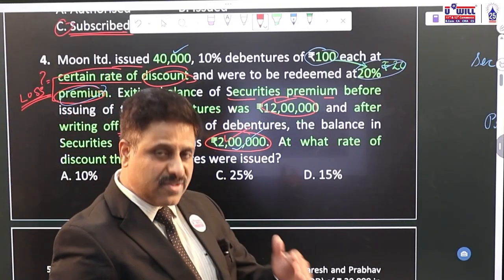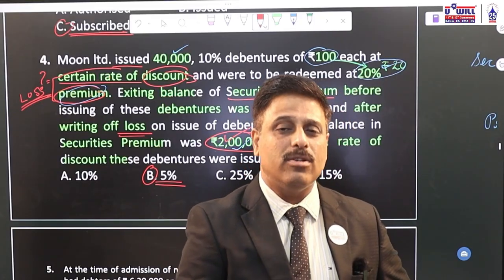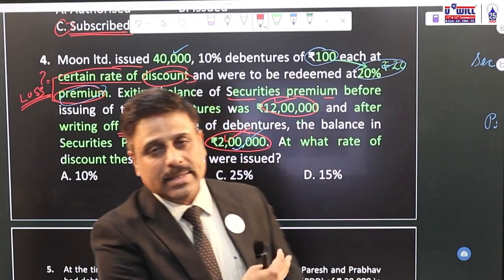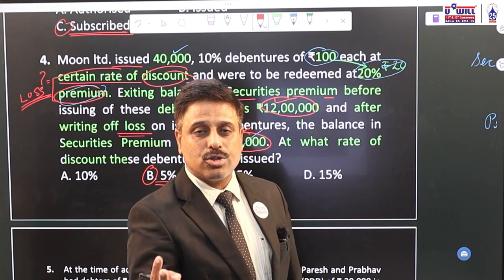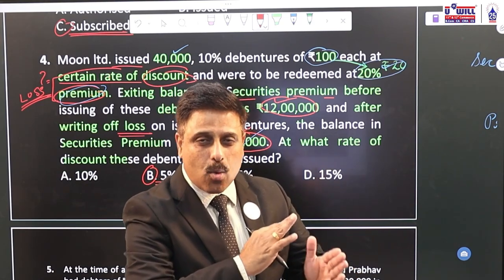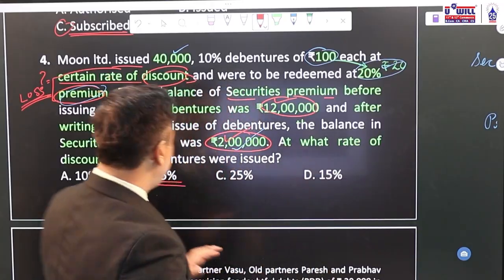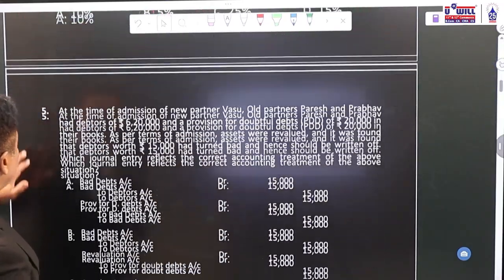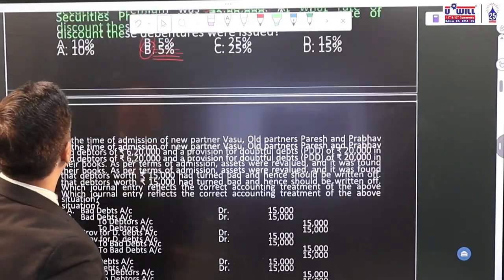This kind of question we have practiced earlier also in MCQs, so it is quite common to be asked in exams. Hidden goodwill in admission, this rate of discount, features, balance transfer to capital reserve or shown in balance sheet. These are quite common and expected questions in board exams. So do prepare for these short MCQs for your board exams. Now question number 5.